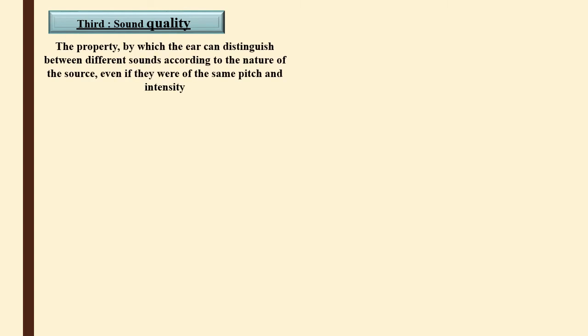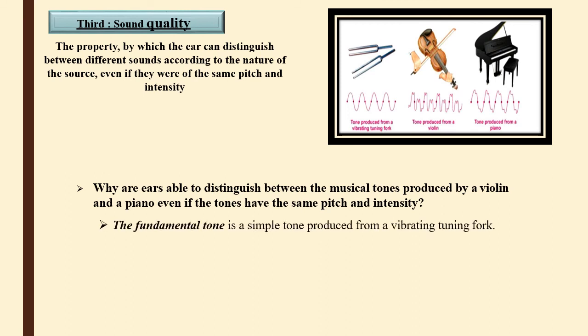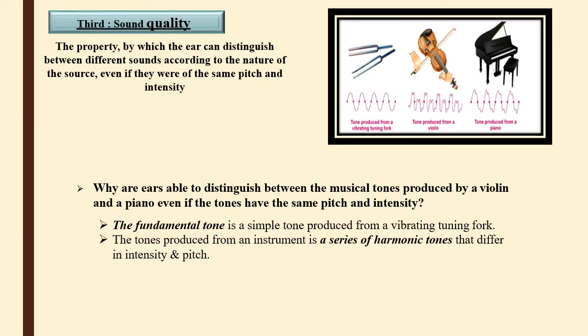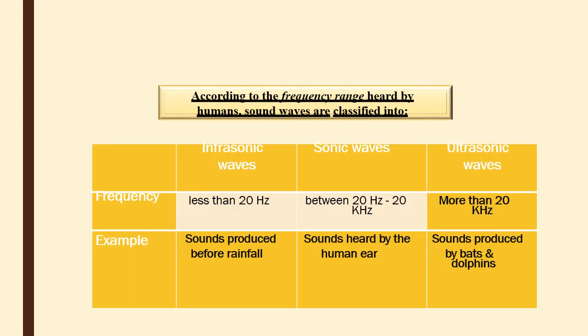Sound quality is the ability of the ear to compare sounds according to the nature of the sound. We have two tones, the fundamental tone and the harmonic tone. The fundamental tone is the simple tone produced from the vibrating body, and it doesn't change in frequency. The harmonic tone changes because many frequencies are produced at the same time. Harmonic tones of different instruments are different and help the ear recognize the source of sound.